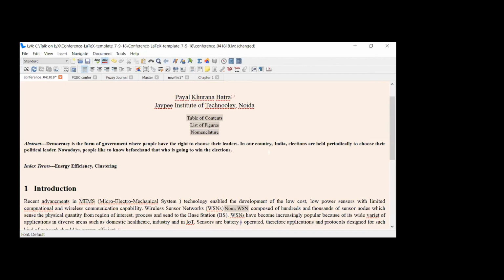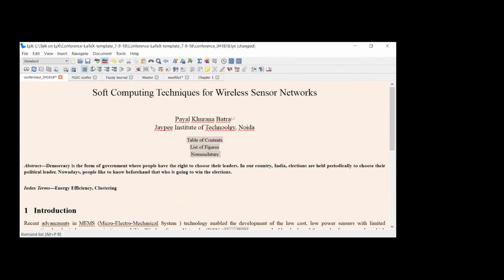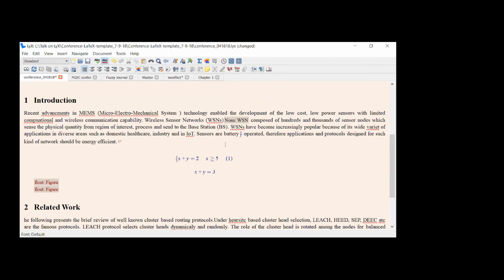It is mandatory for every university that you keep one page for your nomenclature in the thesis, or in other words, a list of abbreviations. For every abbreviation, you give the detail over here. So when you add nomenclature using the facility given in the LyX tool, by default that abbreviation page will be generated, just as you generated the pages for the table of contents and list of figures, right? So that is your nomenclature entry.